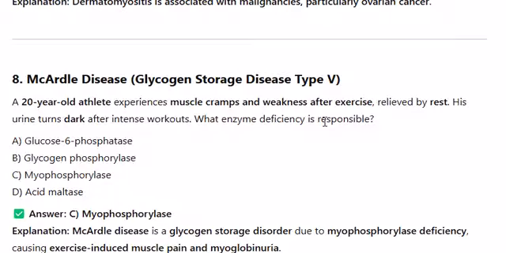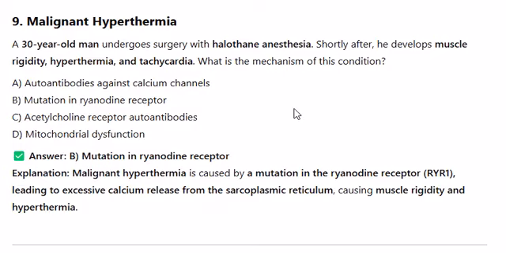9. Malignant hyperthermia. A 30-year-old man undergoes surgery with halothane anesthesia. Shortly after, he develops muscle rigidity, hyperthermia, and tachycardia. What is the mechanism of this condition? A. Autoantibodies against calcium channels. B. Mutation in ryanodine receptor. C. Acetylcholine receptor autoantibodies. D. Mitochondrial dysfunction. Answer B. Mutation in ryanodine receptor. Explanation: Malignant hyperthermia is caused by a mutation in the ryanodine receptor, RYR1, leading to excessive calcium release from the sarcoplasmic reticulum, causing muscle rigidity and hyperthermia.